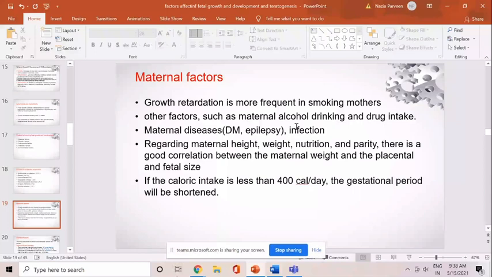Diseases like diabetes, epilepsy, and infection in the mother are also responsible. Maternal height, weight, nutrition, and parity correlate directly with fetal growth and weight, and placental weight also. Calorie intake of the mother also affects fetal growth.